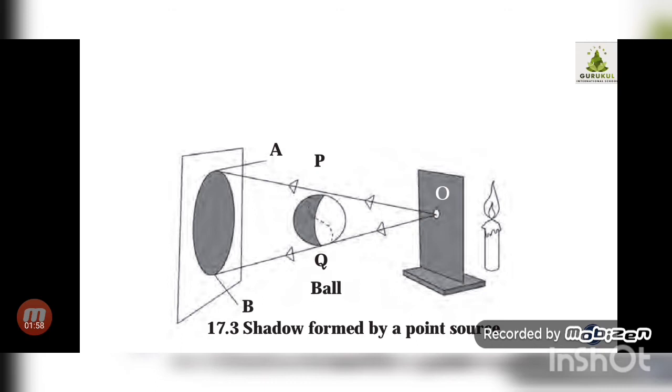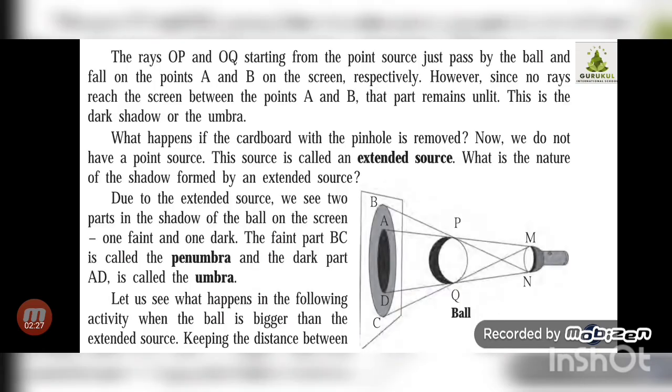See, however, since no rays reach between A and B, because that ball is a solid ball, the rays could not pass through the ball, correct? So in between, the central part will remain unlit, not lighted, and you can see that on the screen there is a dark colored shadow, right? So this dark colored shadow AB, we call that shadow the umbra. So what is the spelling? UMBRA, umbra. The dark shadow which is formed is called the umbra.